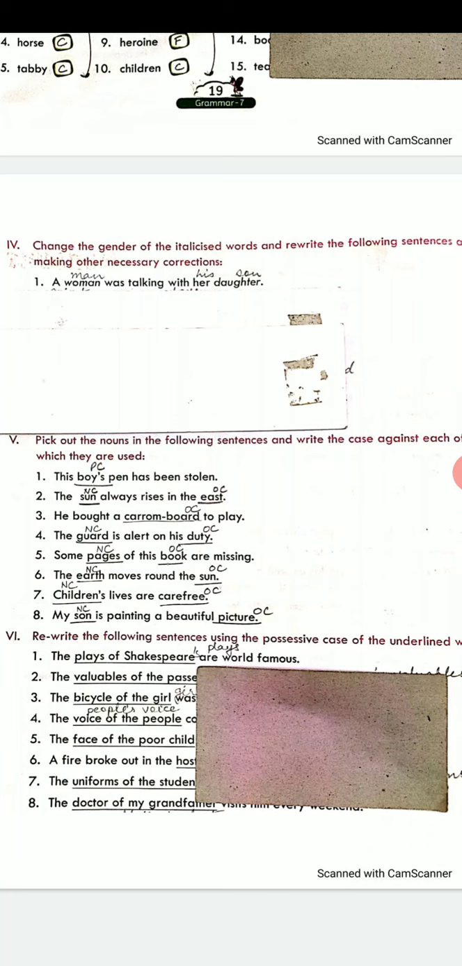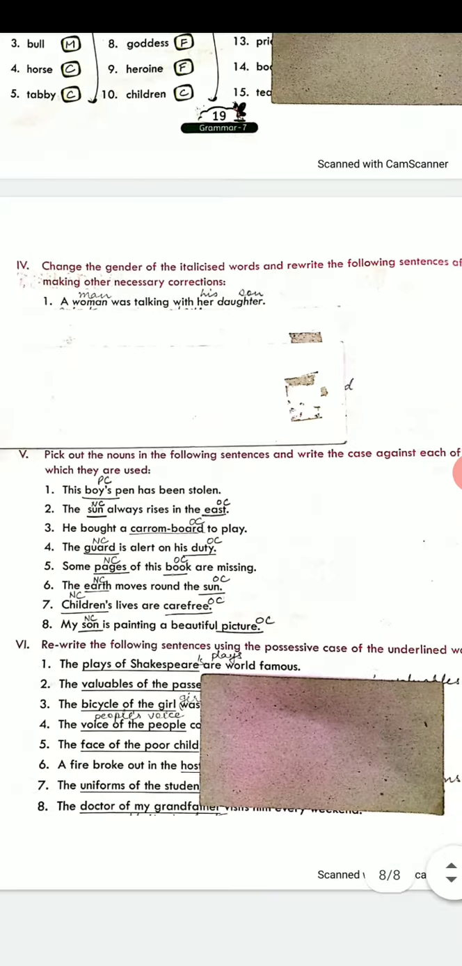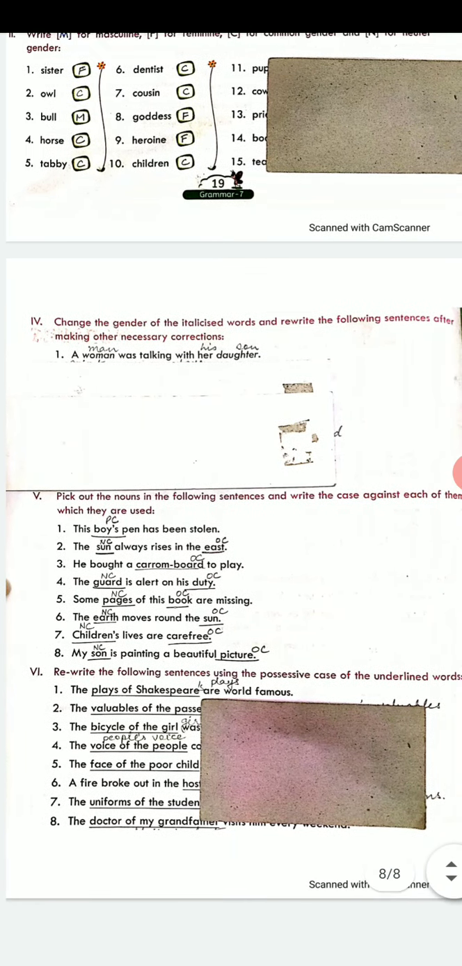So when you will write passengers' valuables, after the word passengers, after S you will put an apostrophe, but you will not write an extra S, because the word passengers is ending at S. That's all. These exercises you have to do in your grammar copy.